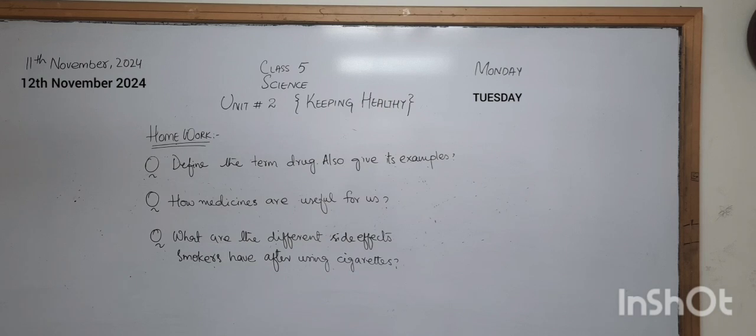Their lungs are not working properly, they have very dull skin, there are stains on the teeth and nails, the fingers have become yellow, and they have a very bad smell and bad breath. Those are all the different side effects. And also internally their organs are being damaged. You have to write them down in points.